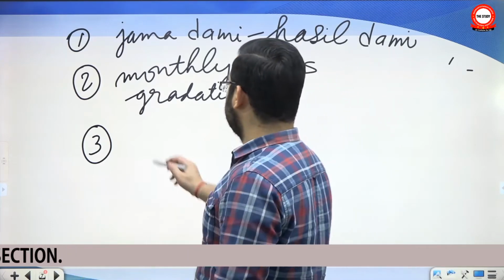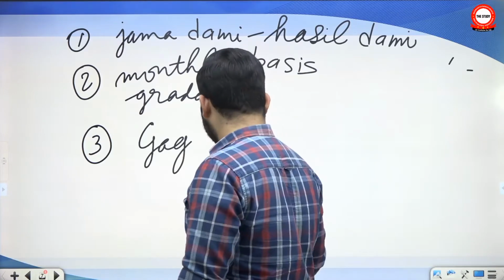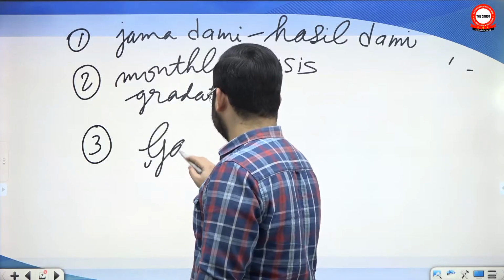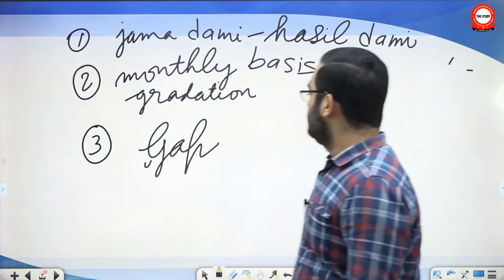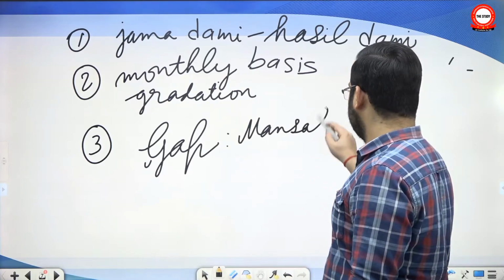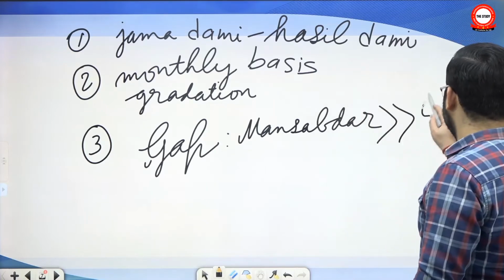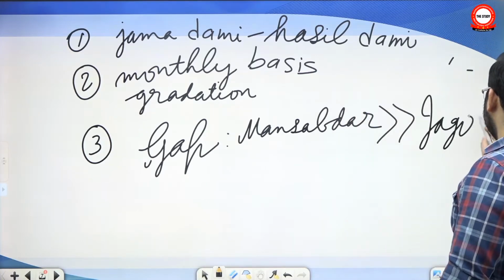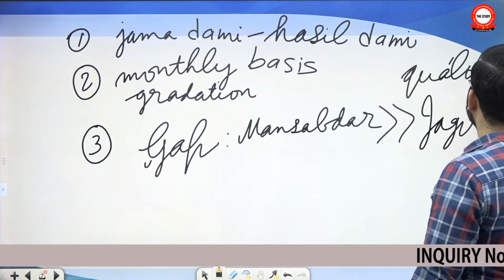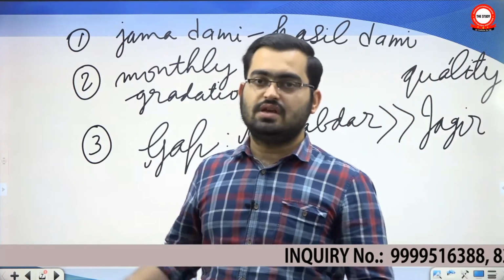So there was this one problem, the gap between the number of Mansabdars that wanted Jagir and the actual number of quality Jagirs where revenue collection was easy. If you see overall Jagirs, that would not be less, because the empire was expanding.